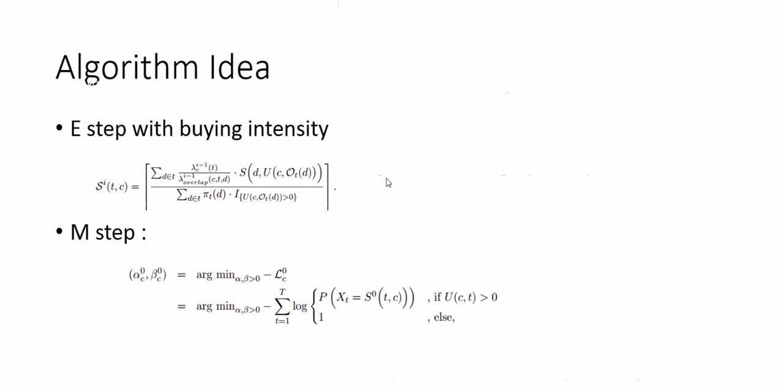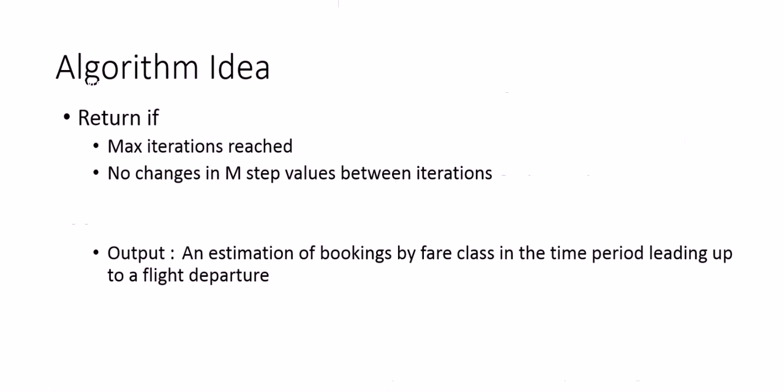The M step is a minimization step to provide the best input for a given iteration. And the algorithm returns if max iterations are reached or no change in the M step occurs. Our output is an estimation of the bookings per fare class in the time leading up to a flight's departure.